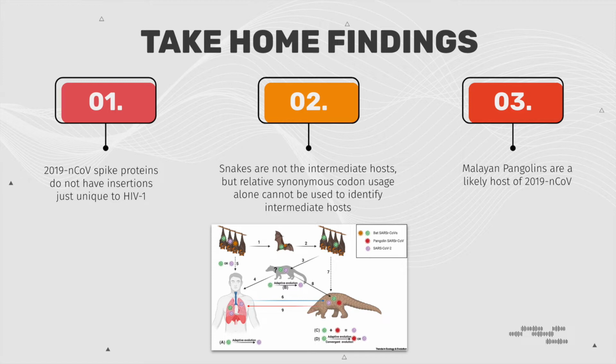Additionally, RSCU analysis is an incomplete method in identifying intermediate hosts of coronaviruses due to lack of specificity to differentiate potential hosts. The last take-home finding is that Malayan pangolins are a likely host of 2019 novel coronavirus due to its high sequence identity of about 91% between Manis javanica and COVID spike protein and minimal residue difference.